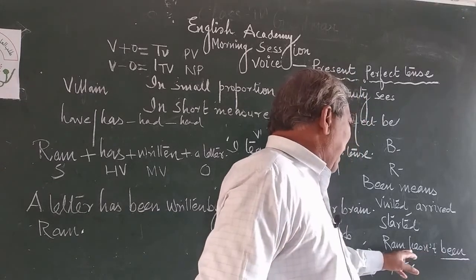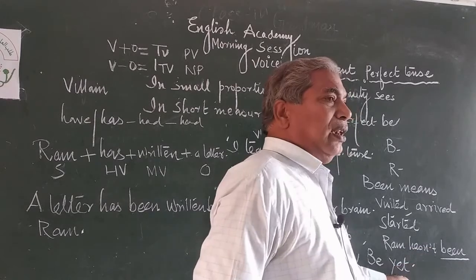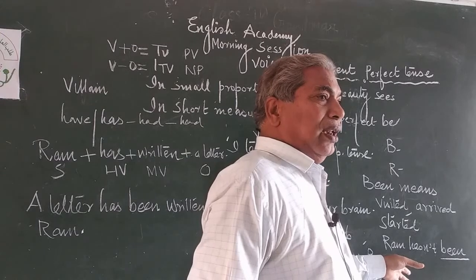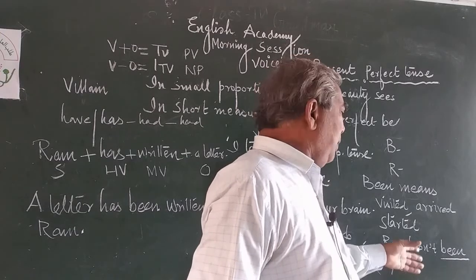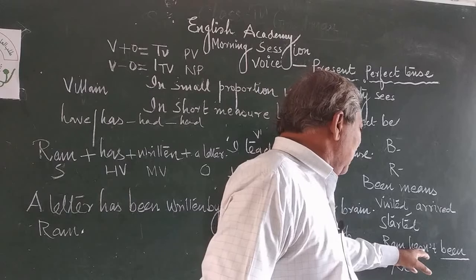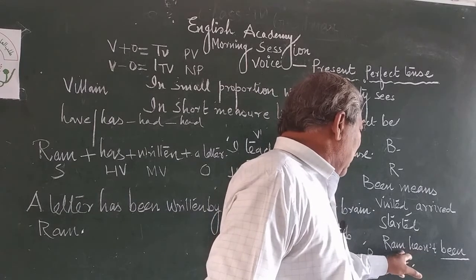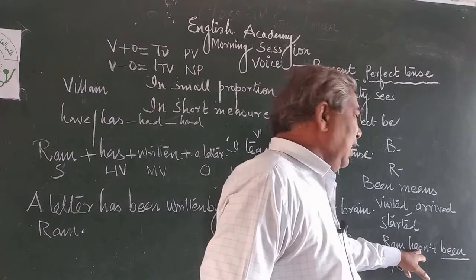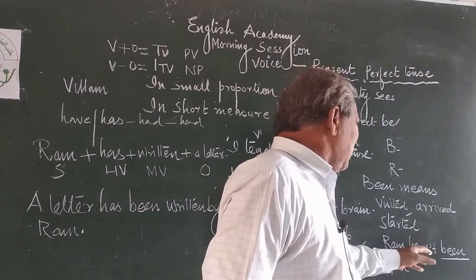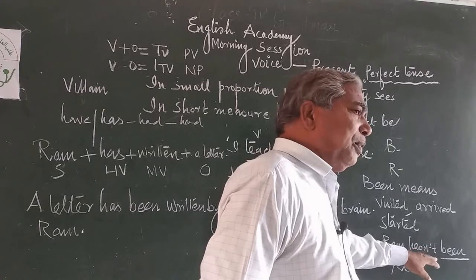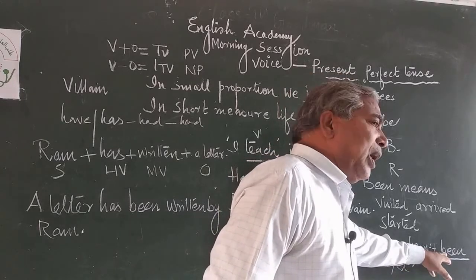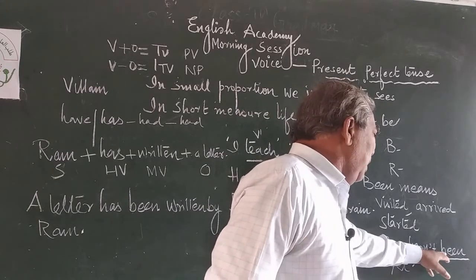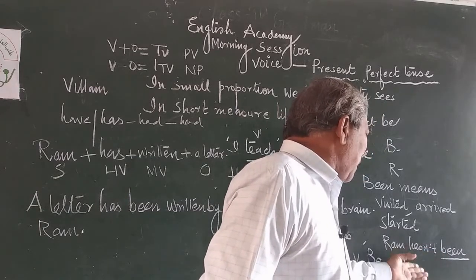Ram hasn't been yet. Now been is not clear, sir. This is, I think, present perfect tense, correct. Rule of present perfect tense: have and has plus third form of the verb. Been is a third form of the verb, clear. Has comes with the third form of the verb, clear. And this is present perfect tense.